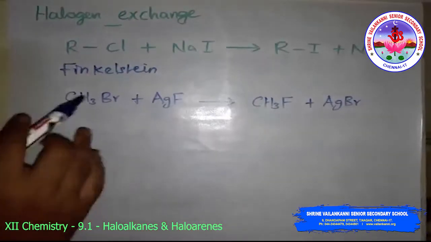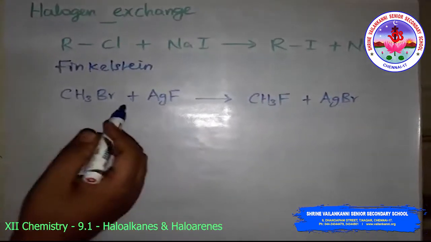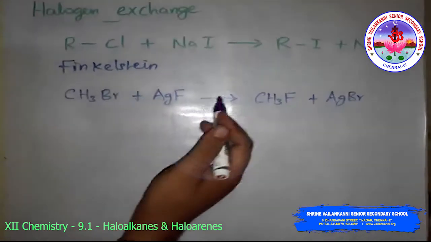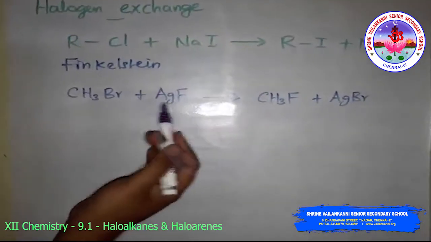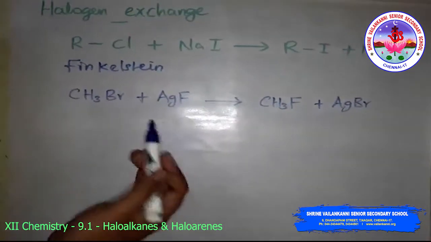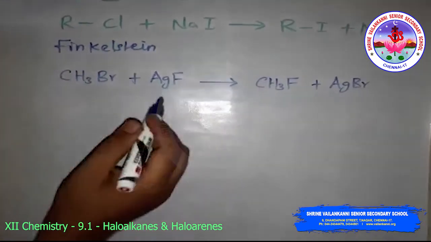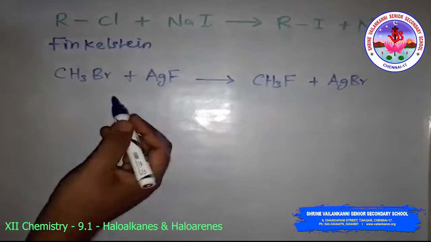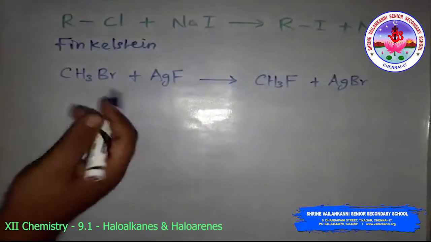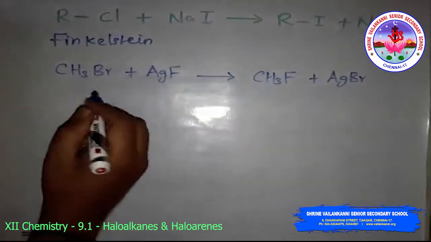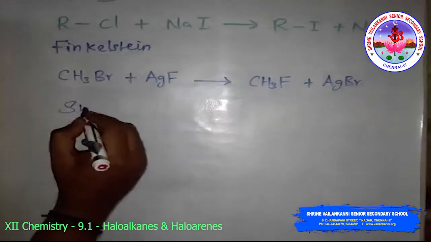The synthesis of alkyl fluoride is best accomplished by heating an alkyl chloride or alkyl bromide in the presence of a metallic fluoride like silver fluoride, mercury fluoride or antimony fluoride. This reaction is called the Swarts reaction.